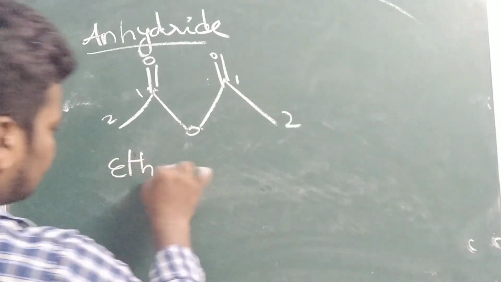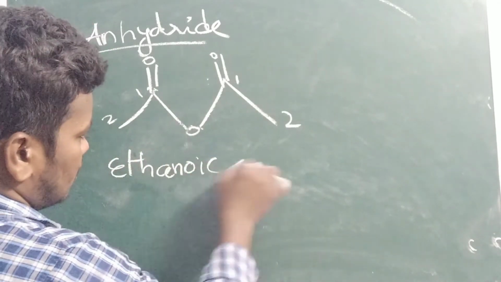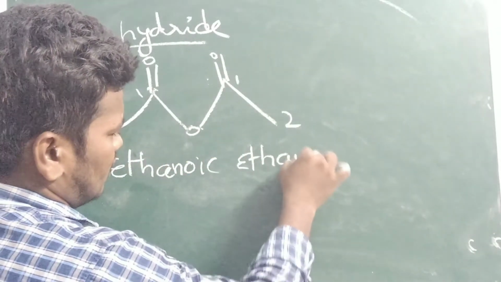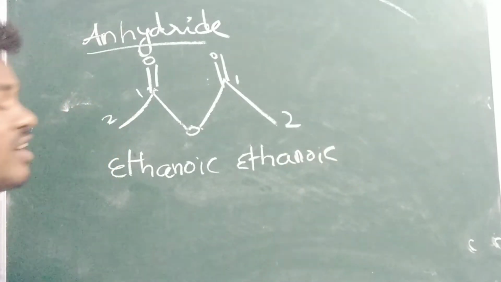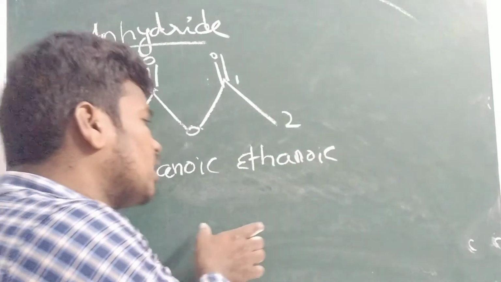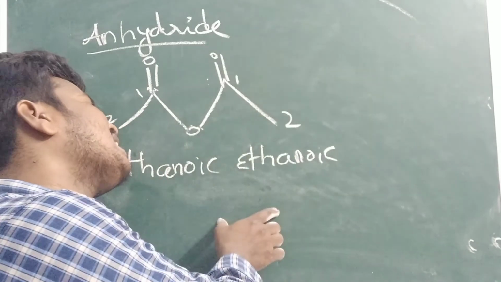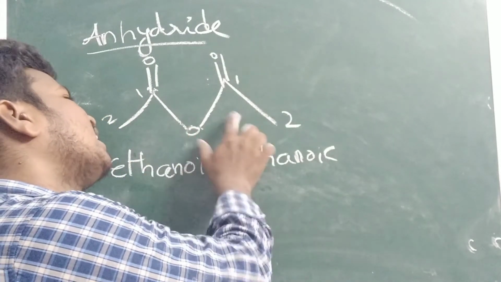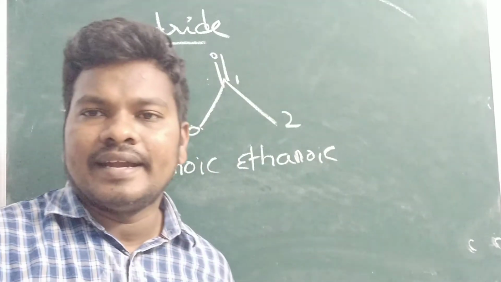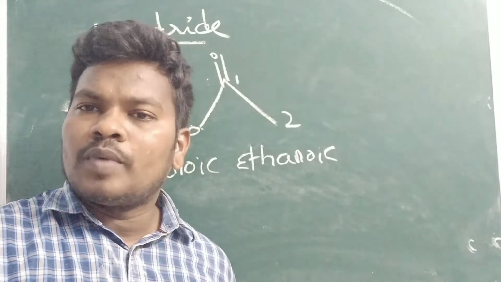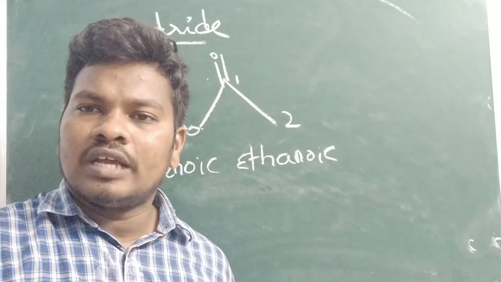So you can write it as ethanoic anhydride. If the similar number of carbons in the chains are attached to either side of the oxygen, there is no need to write both, like propyl, butyl.